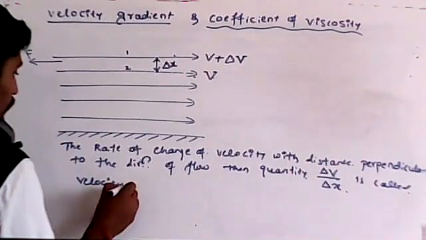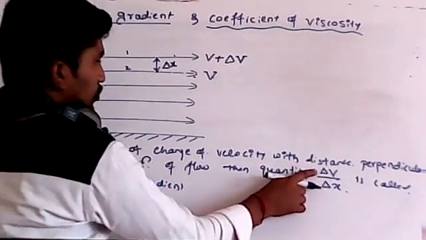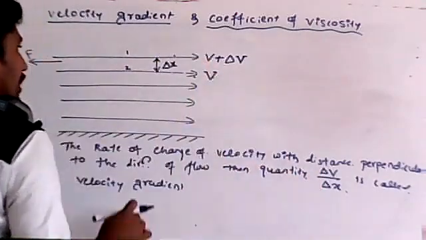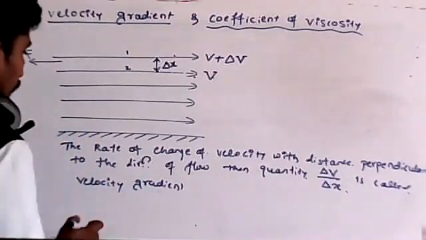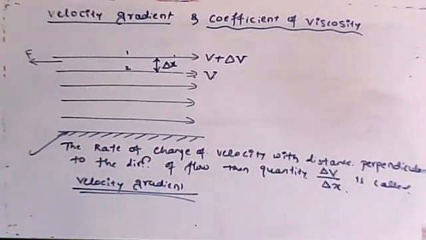Remember, they may ask this for 1 mark. Velocity gradient is the ratio of change in velocity to change in distance or displacement. We can call it the velocity gradient, students. This is a very important point you must remember.